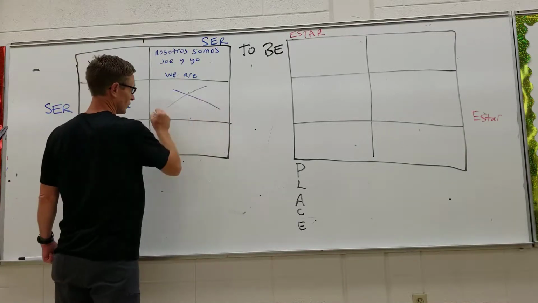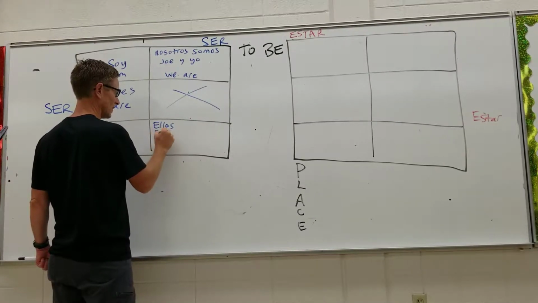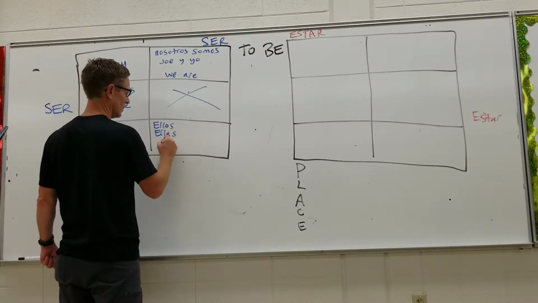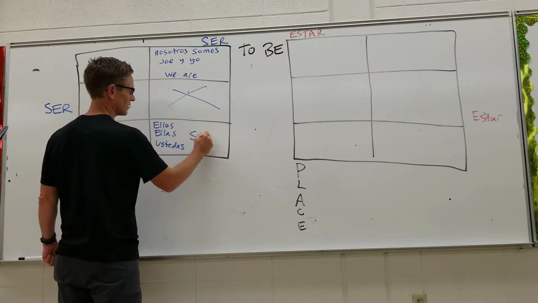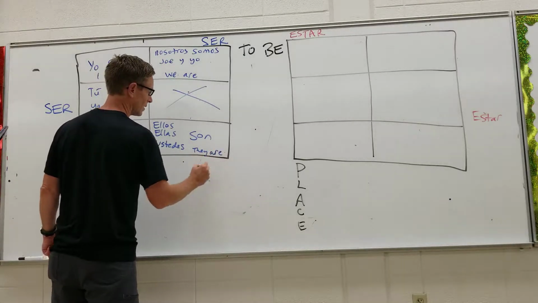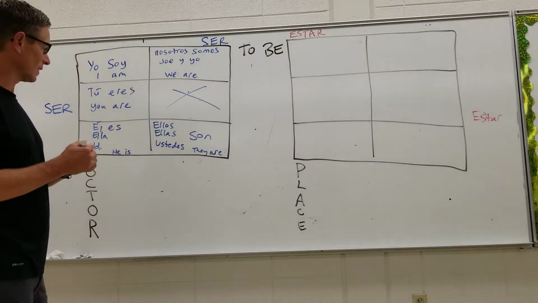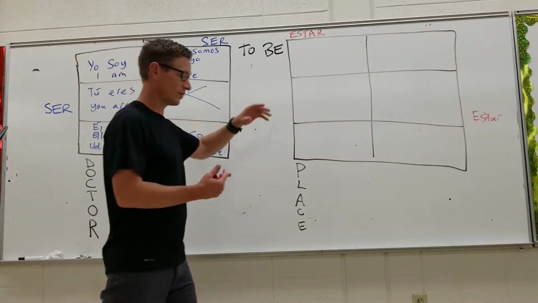We don't do vosotros. If you want to say they are, there are those two types of they, or you could say you guys: son. It means they are or you guys are. And that's how the verb ser breaks down. That's the conjugations of it. We'll get into what they mean and how they're different than these over here.